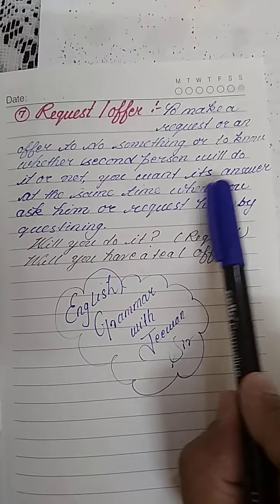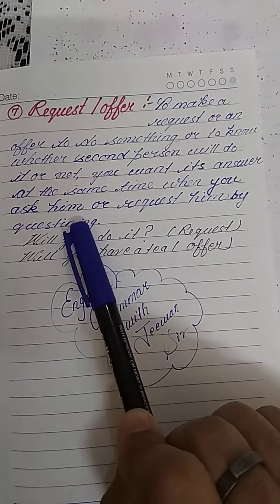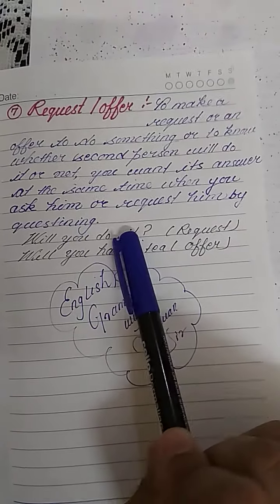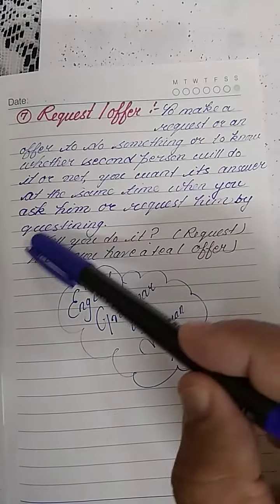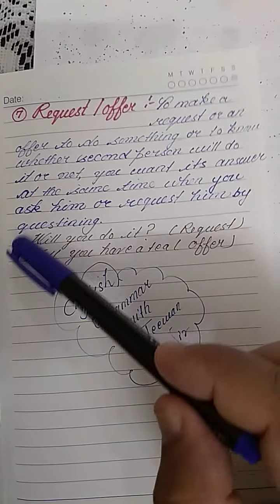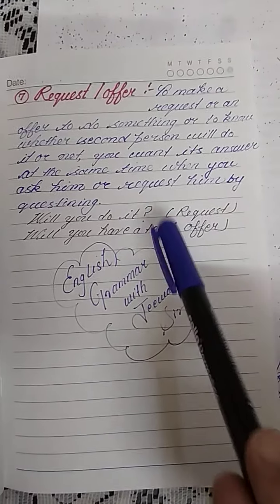You want its answer at the same time when you ask or request by questioning. Remember, whenever you want to make a request or offer, the format of the sentence is always a question.